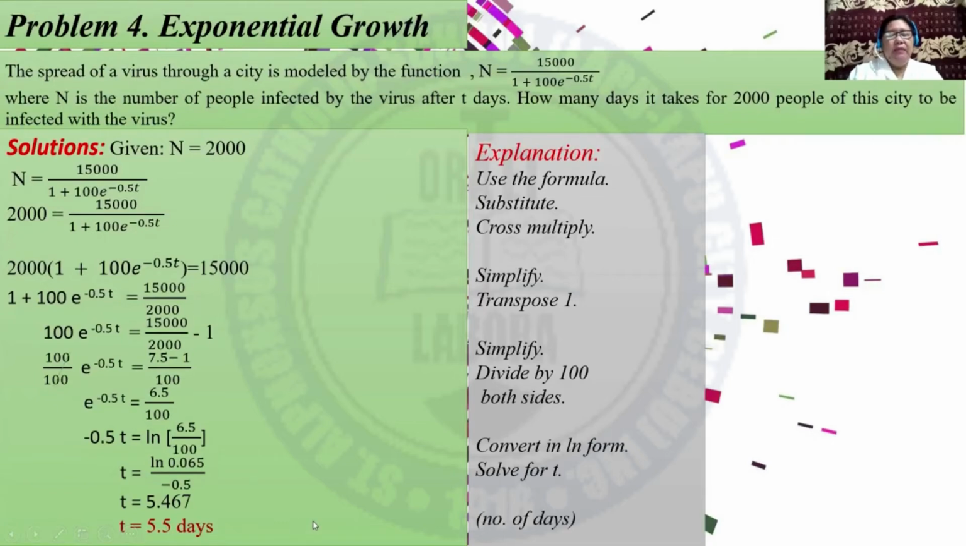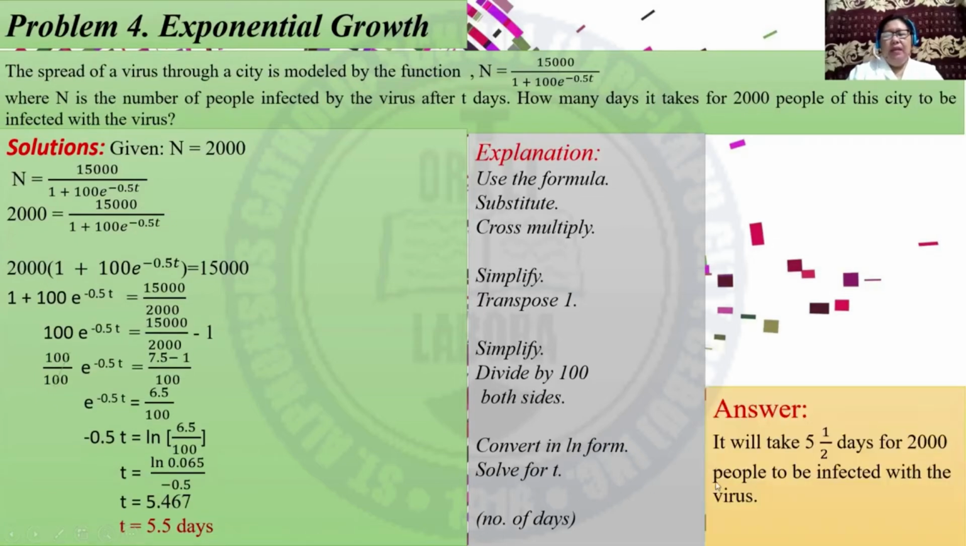So this is the number of days, and it will mean that it will take 5.5 days for 2,000 people to be infected with the virus.